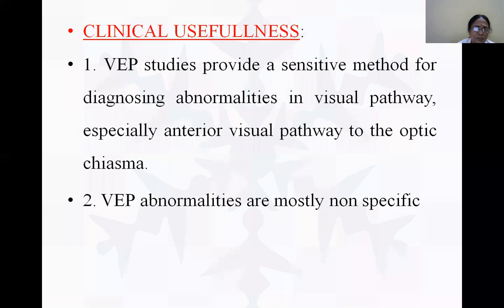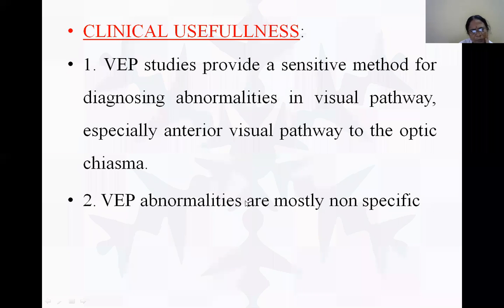Clinical usefulness. Visually evoked potential study provides a sensitive method for diagnosing abnormalities in the visual pathway, especially in the anterior visual pathway up to the optic chiasma. We can know there are abnormalities, but we cannot pinpoint where the disease is. VEP abnormalities are mostly non-specific.